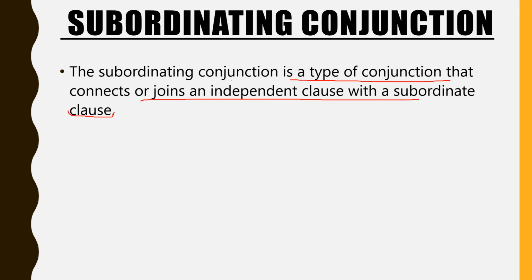As I told you, an independent clause is a clause that can exist by itself in a given sentence because it is complete in thought, whereas a dependent or subordinate clause is a clause that cannot exist by itself. It only provides some additional information to the main clause, and it is dependent on the independent clause to express its complete meaning.